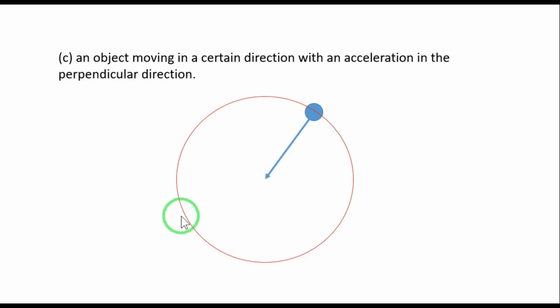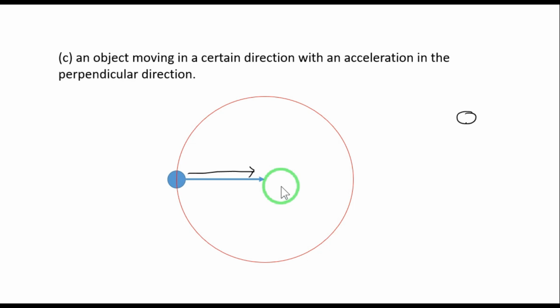Now you may ask me, if it is being pulled towards the center, then why can't it fall into the center, right? If the direction of the acceleration is towards the center, the body should fall towards the center. Just like an object, if you drop it on the ground, its direction is towards the center, and so it falls towards the center. But in this case, it is not falling towards the center, it moves all around the circular path.